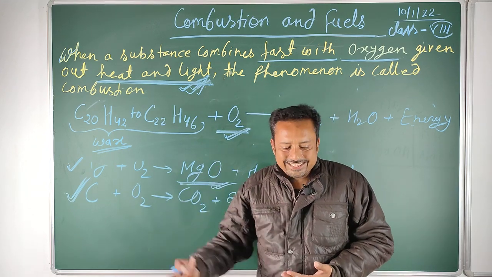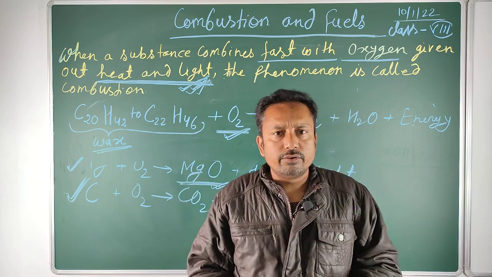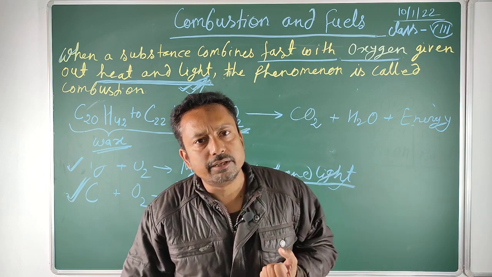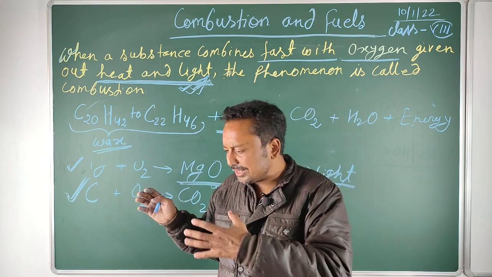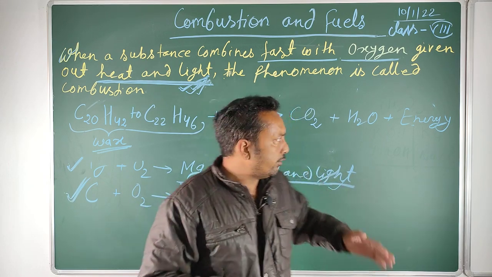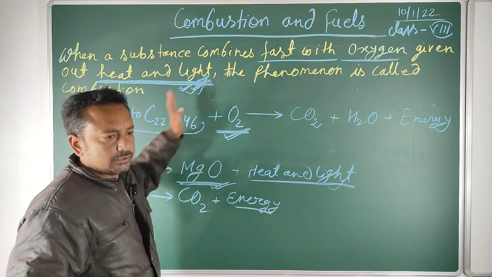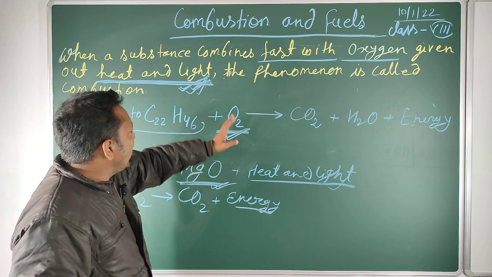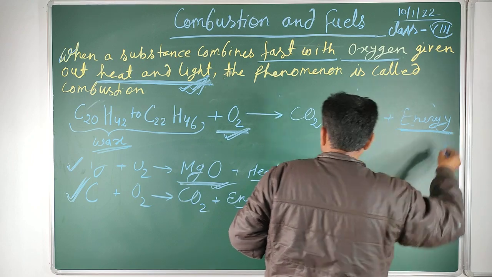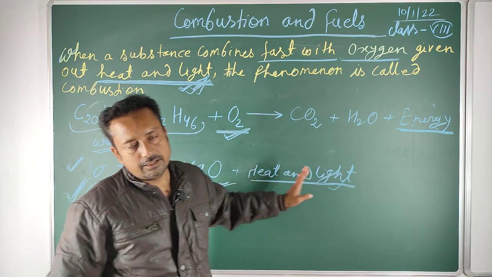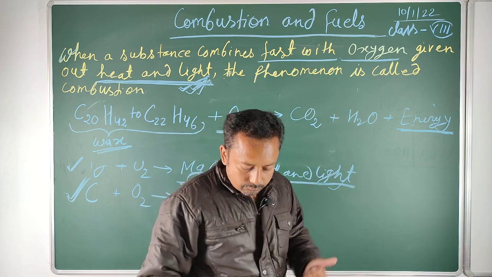Otherwise, oxidation can be explained in various ways: by removal of hydrogen, adding of an electronegative element, loss of electrons. So all of these are different conditions for oxidation. But during the combustion process, it is one and only one: addition of oxygen. And after adding oxygen, the product must release energy in the form of either heat or light. So such oxidations are known as combustion.